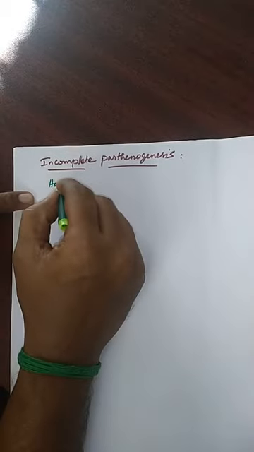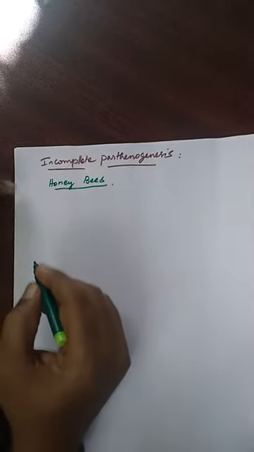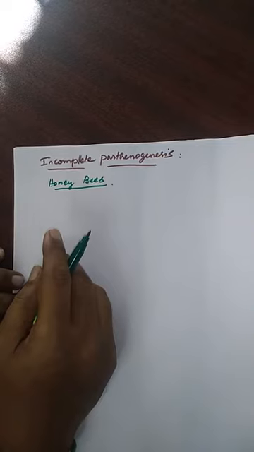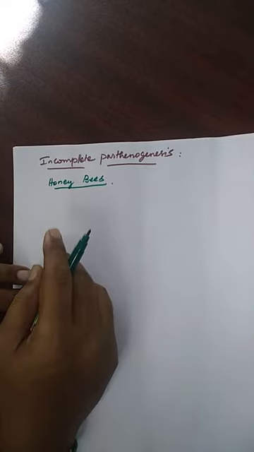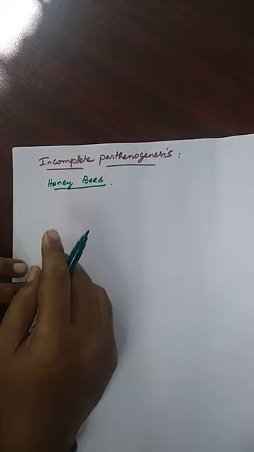First example we'll see the honeybees. So we studied the definition itself. The development of an egg into a complete individual without fertilization is known as parthenogenesis.